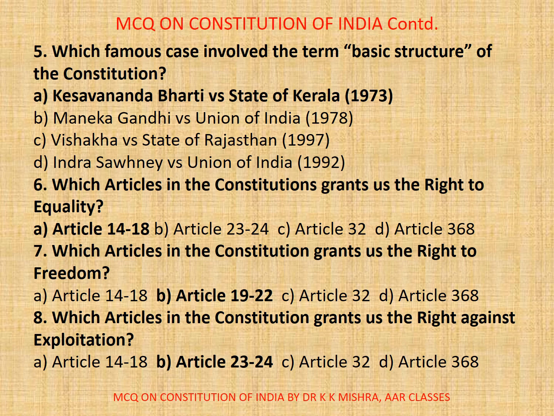Now, question number 7. Which articles in the Constitution grants us the right to freedom? A. Article 14 to 18, B. Article 19 to 22, C. Article 32, D. Article 368. Correct option is B. Article 19 to 22.